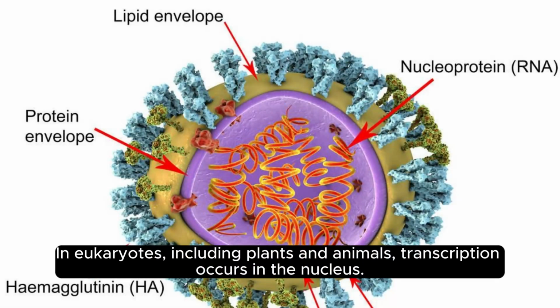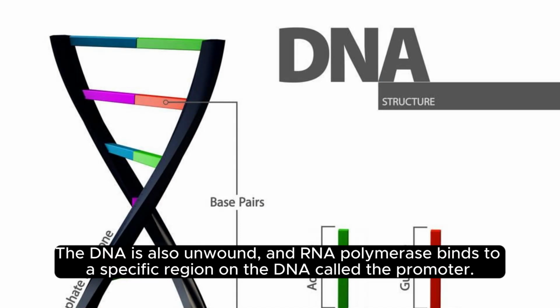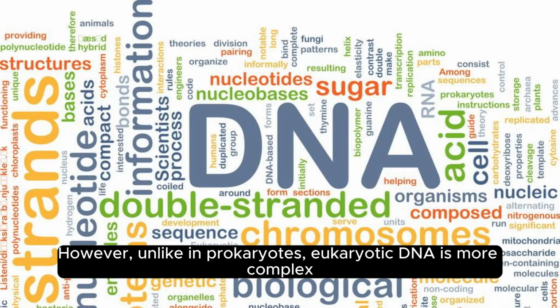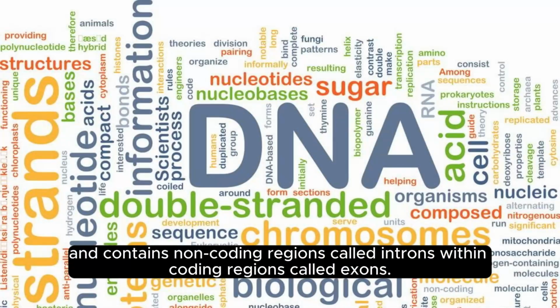In eukaryotes, including plants and animals, transcription occurs in the nucleus. The DNA is also unwound, and RNA polymerase binds to a specific region on the DNA called the promoter. However, unlike in prokaryotes, eukaryotic DNA is more complex and contains non-coding regions called introns, along with coding regions called exons.